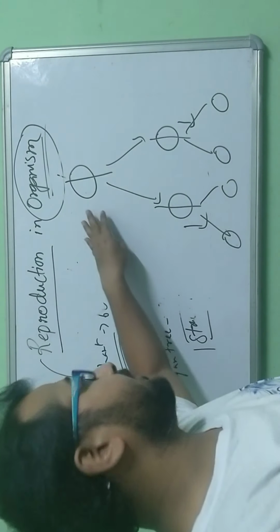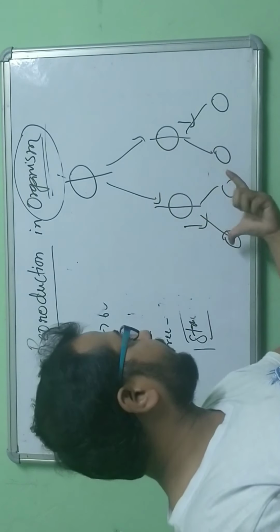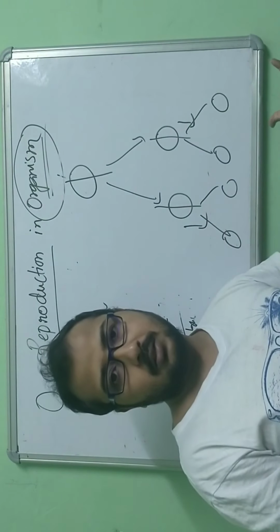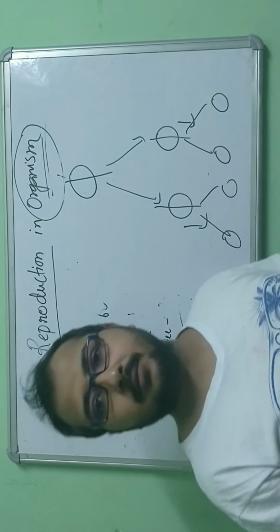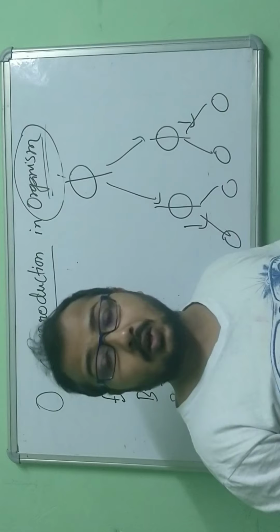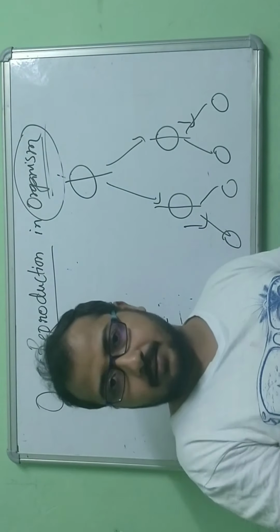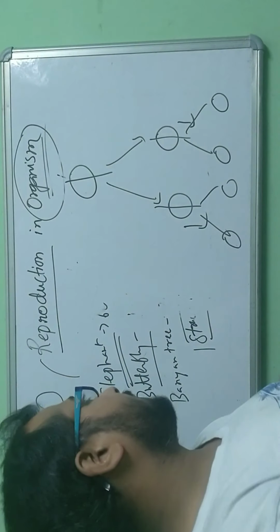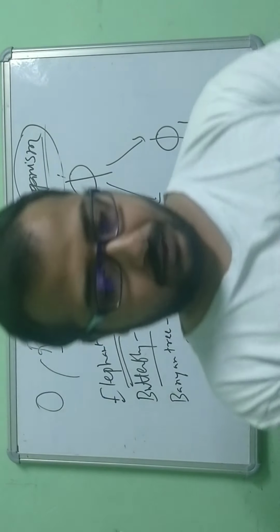But in a single-celled organism, cell division itself is a mode of reproduction. That is why there is no natural death of a single-celled organism. Accidentally it may be damaged, that happens, but naturally there is no death.